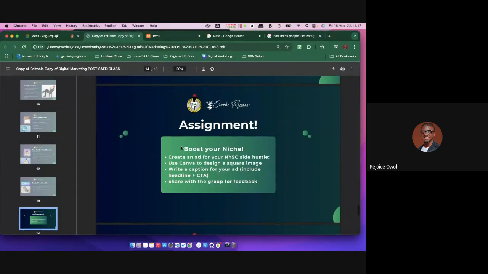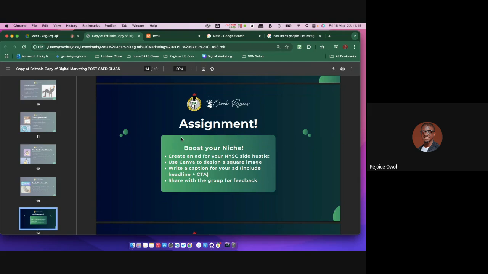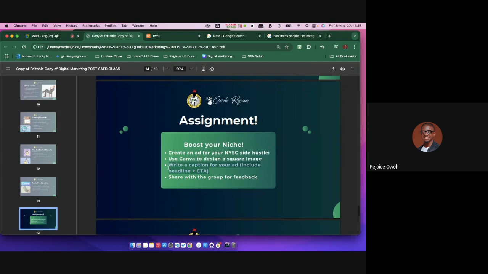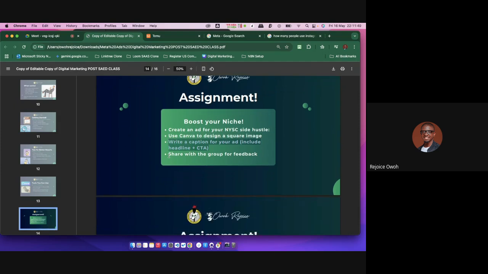The assignment we're going to be doing now is this: when someone is done creating the groups, pairing us into groups, everybody's going to create an ad for that particular niche, the niche you created. You're going to use Canva to design a square image ad. You're going to write a caption, and when you're done with that, you're going to share that particular post with us as feedback.